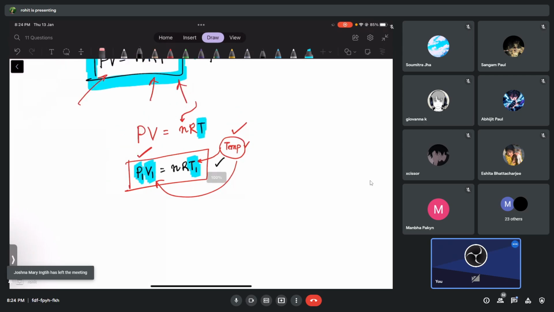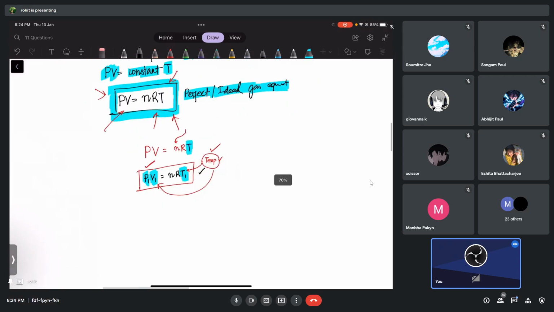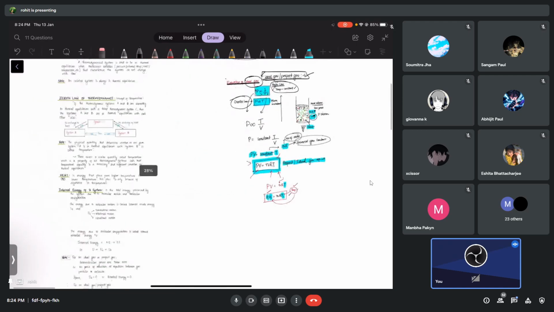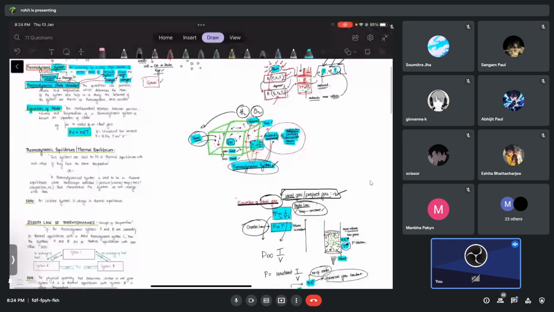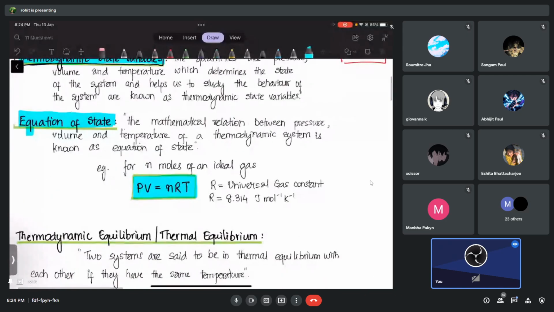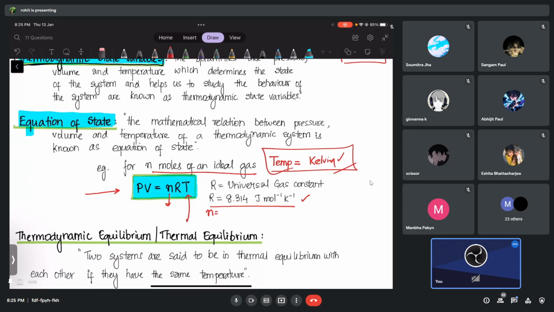Let me give you one more idea behind ideal gas, or perfect gas, and then I can proceed. Just remember this one. This is an equation I can always use, where n is the number of moles of a gas, and R is the universal gas constant, which is 8.314 joules per mole per Kelvin. And one more thing, when I'm using this equation, your temperature has to be measured in absolute scale. That means Kelvin scale. Remember this, you have to use Kelvin as your units.